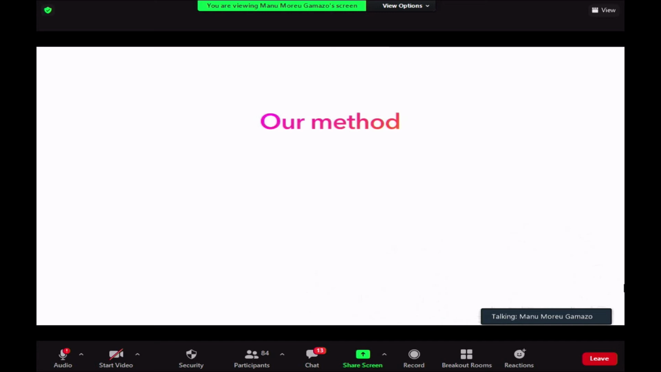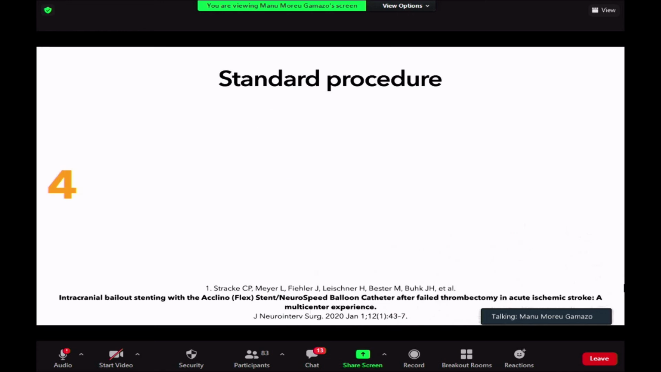So our method that we have changed during the last 4 or 5 years is that right now we have a limit of 4 passes. This method, it's inside a protocol that we call 0TK0. We have a limit of 4 passes, so we never perform more than 4 passes. After those 4 passes, we make a CT in the angio room to rule out any kind of hemorrhagic problems. Then we apply the tirofiban or the IIb/IIIa antiaggregation, so intravenous antiaggregant that goes really, really fast and blocks almost all the platelets in less than 10 minutes.